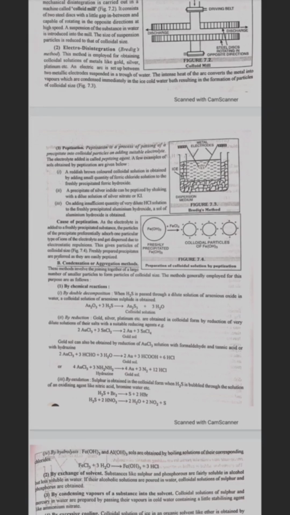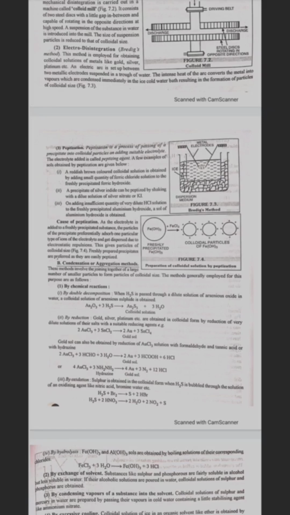Second one is the condensation or aggregation method. These methods involve the joining together of a large number of smaller particles to form particles of colloidal size. The methods generally employed for this purpose are as follows. By chemical reaction, by double decomposition: when hydrogen sulfide gas is passed through a dilute solution of arsenious oxide in water, a colloidal solution of arsenious sulfide is obtained.